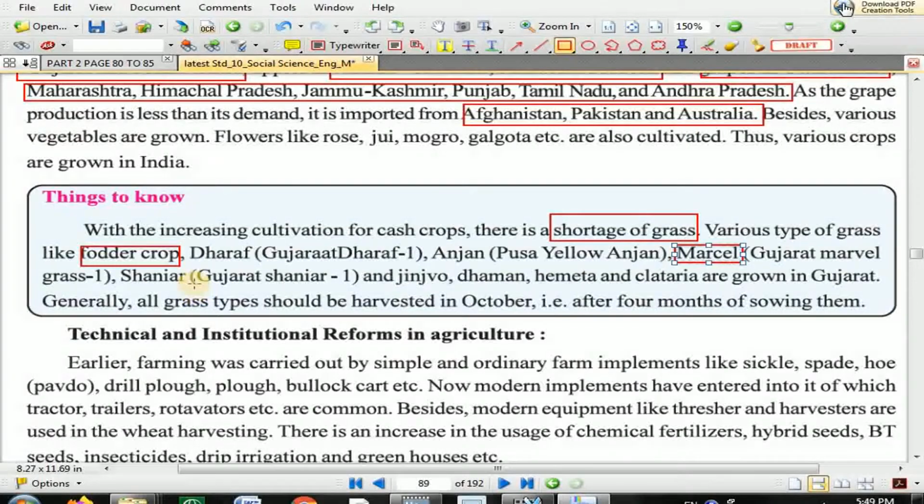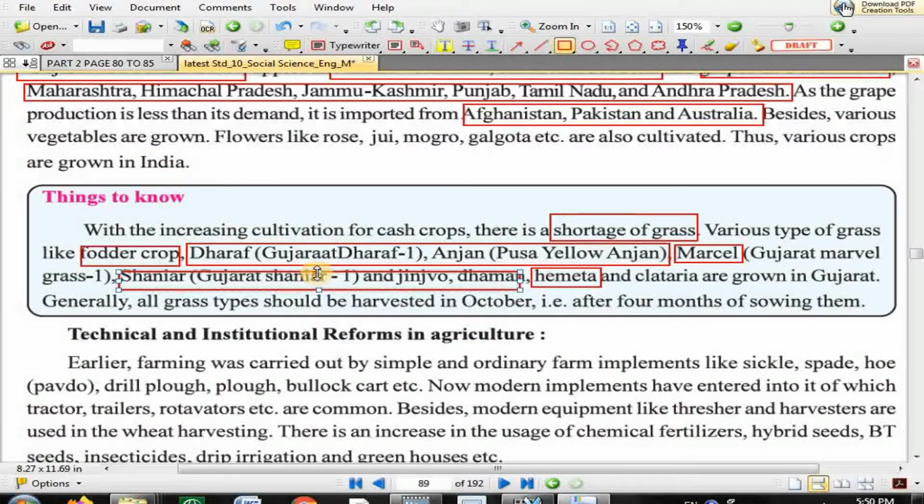And jinjwo, dhaman, hemlata, hemeta, I spoke wrongly, very sorry, hemeta, Calatoria are grown in Gujarat. All this you have to remember, because their names are difficult to remember and the board may ask questions from this area.